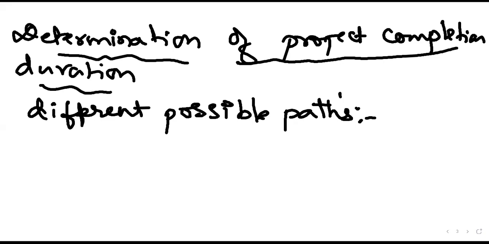One dash 2 dash 3 dash 5. Not anyone else? Apart from these, we have to determine the possible paths and the project completion duration.